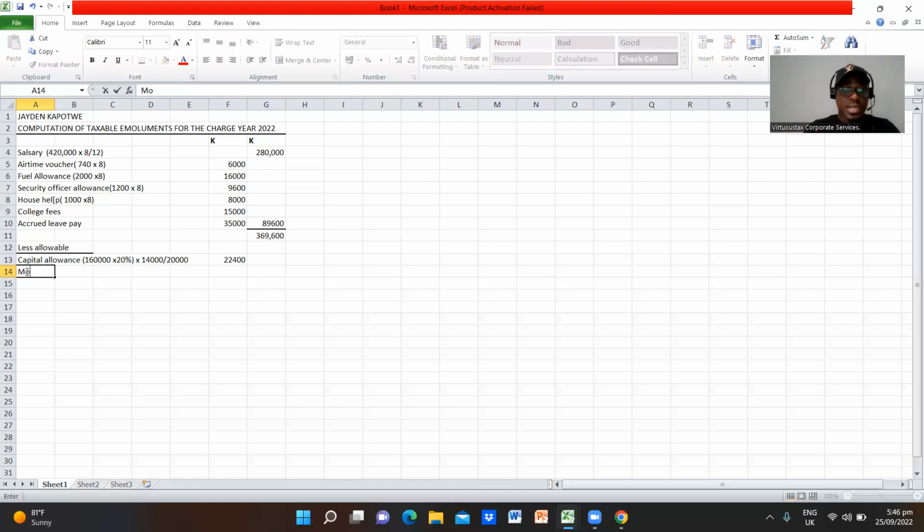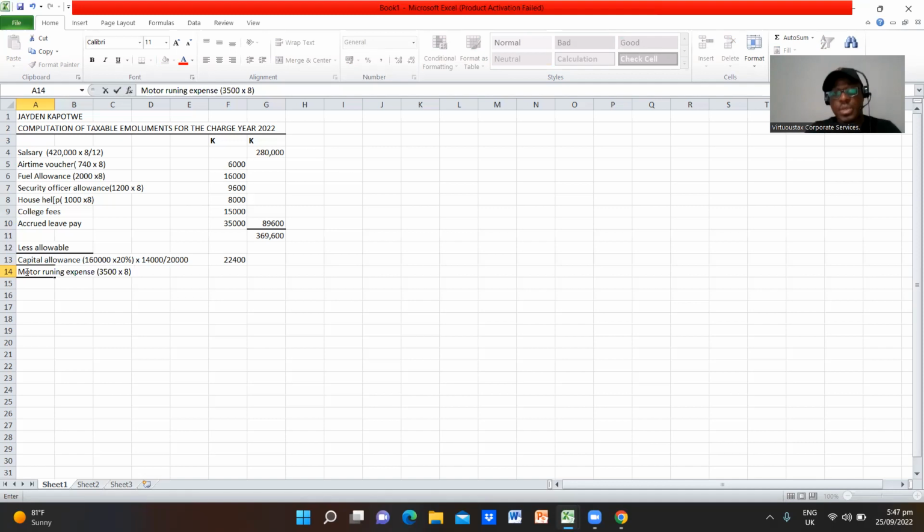So there we are going to say motor car running expenses. The motor car running expenses, again, we are told is how much. In the question, he incurred motor car running expenses of 3,500 kwacha per month in the tax year 2022. This was per month, so we are saying multiplied by 8 months.